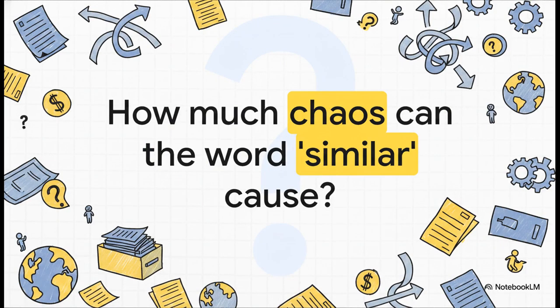Think about this for a second. How much chaos can a single, seemingly harmless word like "similar" actually cause in global corporate accounting? Well, you'd be surprised. It turns out, when you write a vague word like that into an international standard, it can create massive headaches, total ambiguity, and completely diverse reporting practices for global businesses.